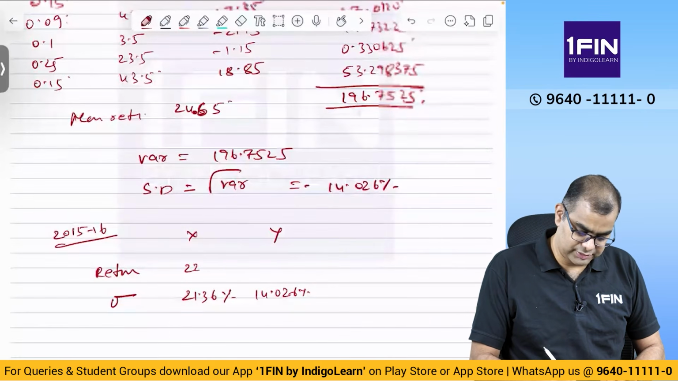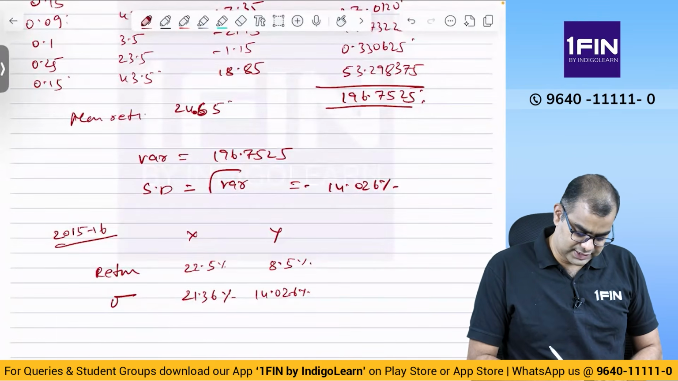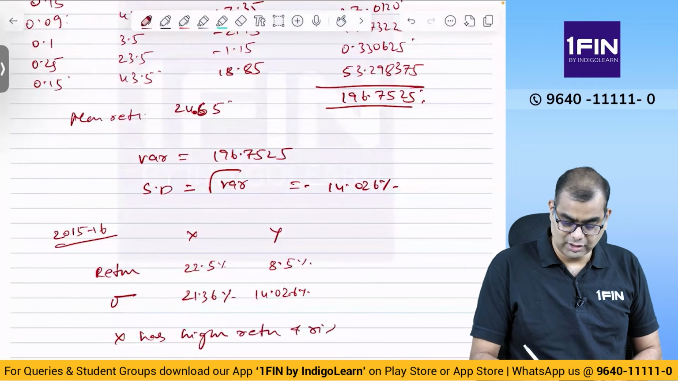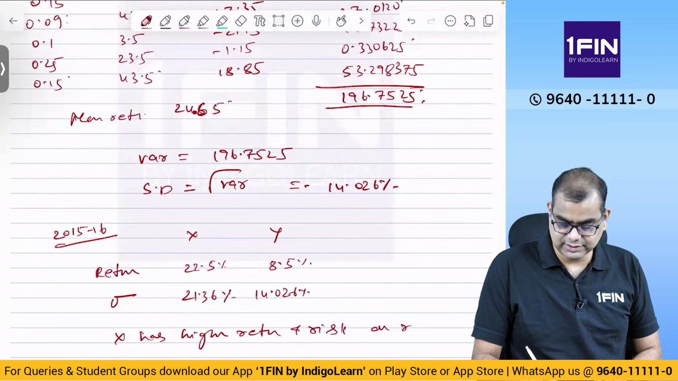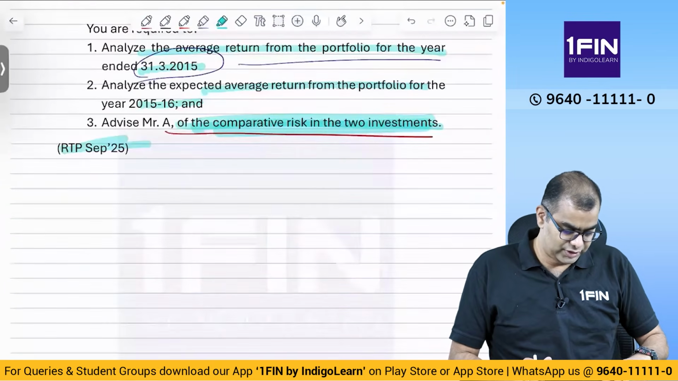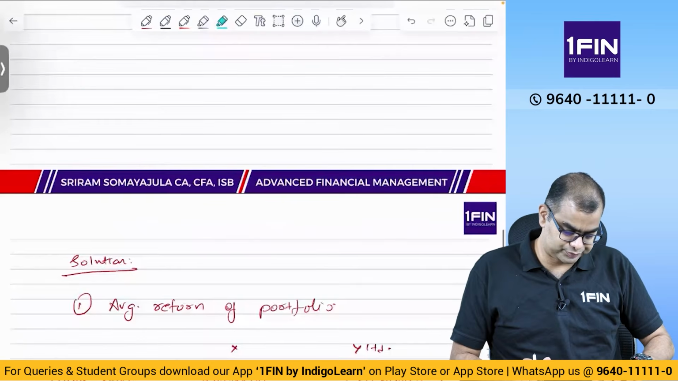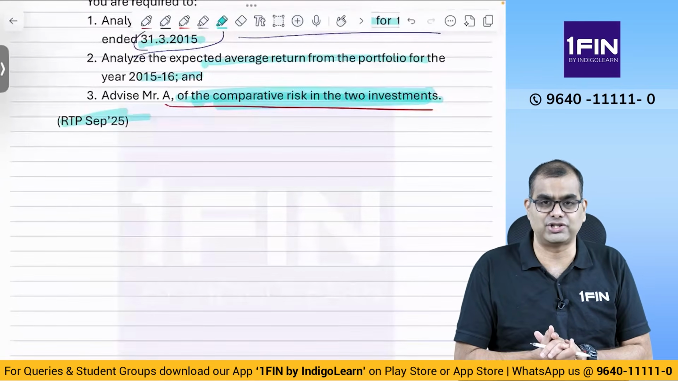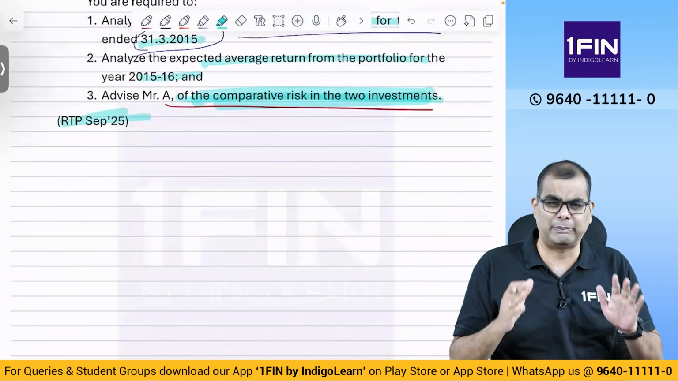22.5%, 8.5%. X has higher return and risk on a relative basis. Fair enough. So we have finished this problem, which is a variation of the previous problem in which they've brought in joint probability. It's a nuisance, long, painful.